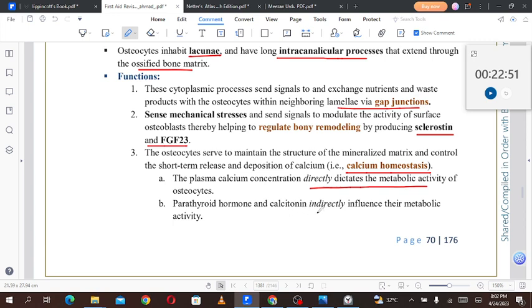Parathyroid hormone and calcitonin indirectly influence their metabolic activity, while the plasma calcium concentration directly dictates the metabolic activity of the osteocytes.